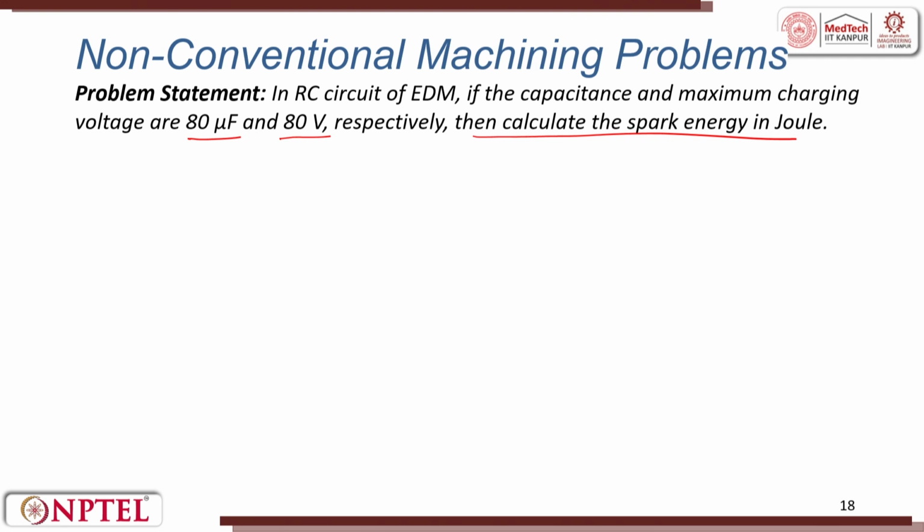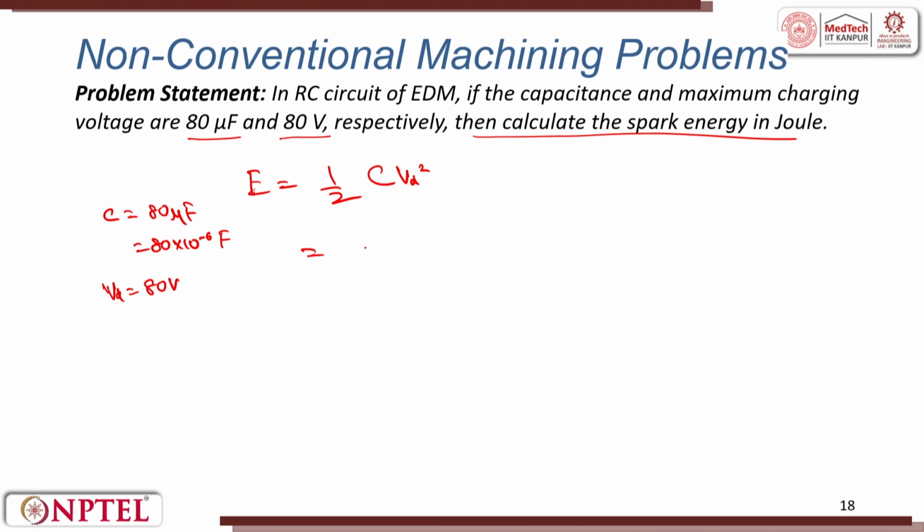This is an RC circuit, they say, and we simply calculate E equal to half C Vd squared. So we have been given C equal to 80 microfarads, that is 80 into 10 raised to the power minus 6 farads. Vd, the discharge voltage, is also given here as 80 volts.